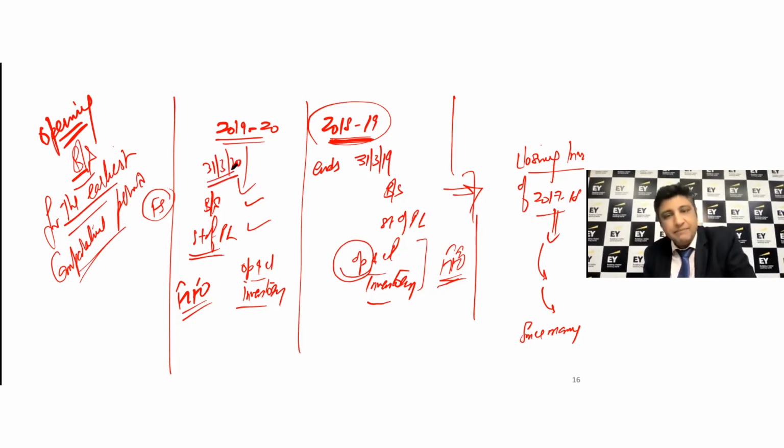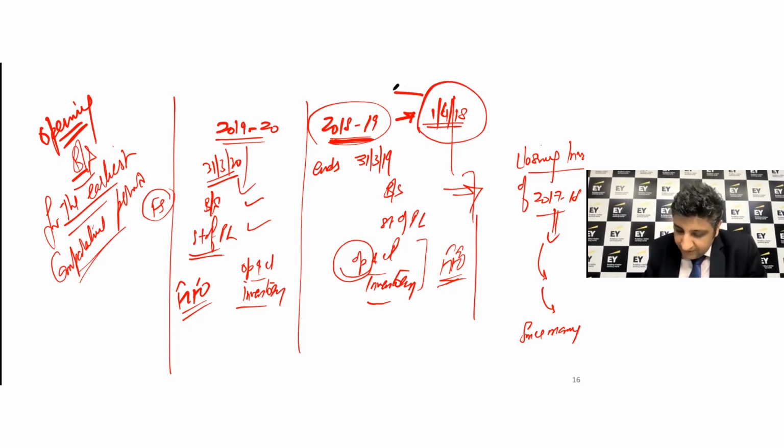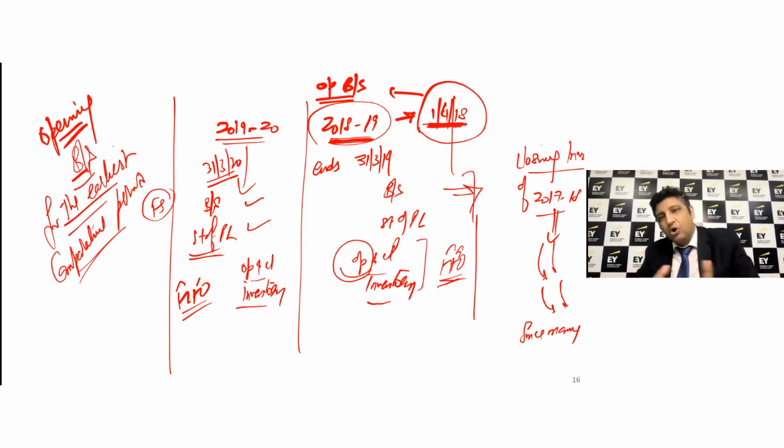So if this were the comparative period, which is 2018-19, the opening balance sheet date will be dated 1st of April 2018, right? It will be dated 1st of April 2018. And we are saying that you also need to prepare, importantly, an opening balance sheet as on this date that takes into consideration the cumulative impact of the change in the inventory valuation for all the earlier accounting periods.